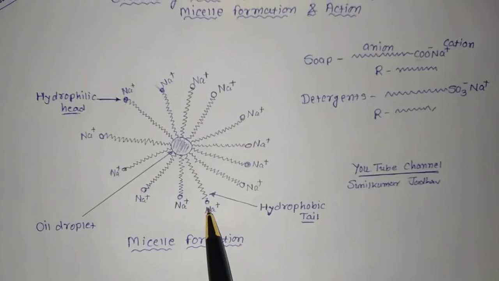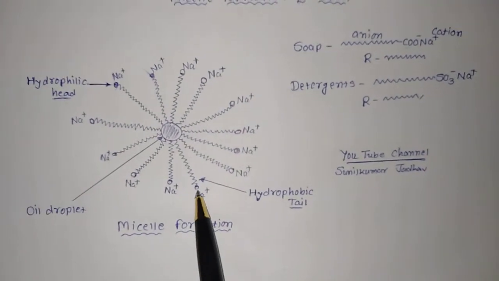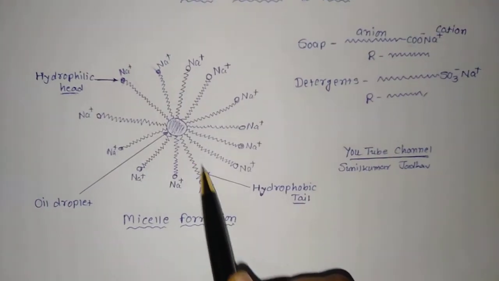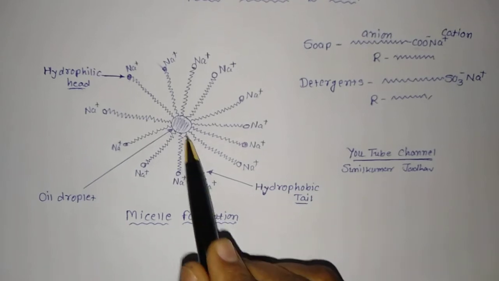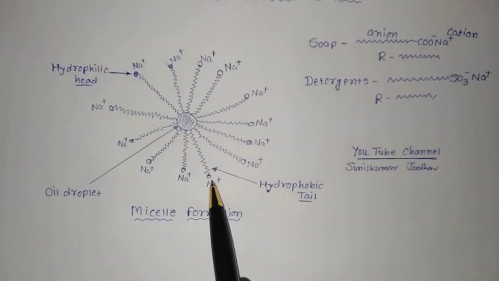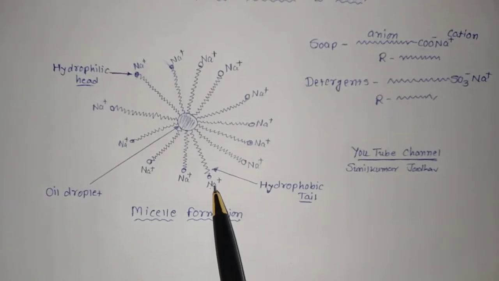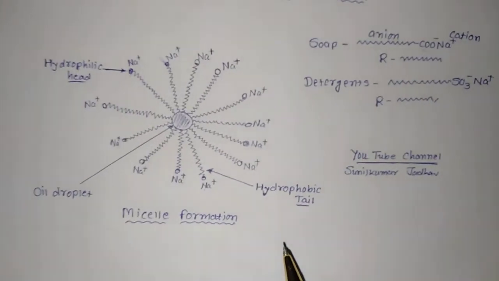And when we rinse, the long chain hydrocarbon will stick to the dirt and this head will try to remain in the water, and these two cannot separate from each other as they are made up of negative and positive parts, and hence when we rinse, this head will pull the entire oil and dirt, and this oil or grease will be removed from the cloth and the cloth becomes clean, water becomes dirty. This is how the cleansing effect of soap and detergent comes into action.